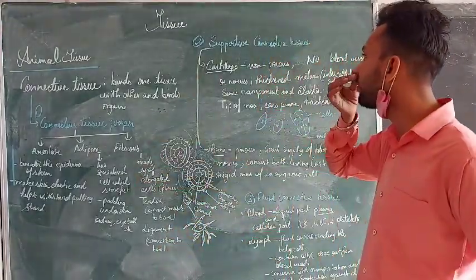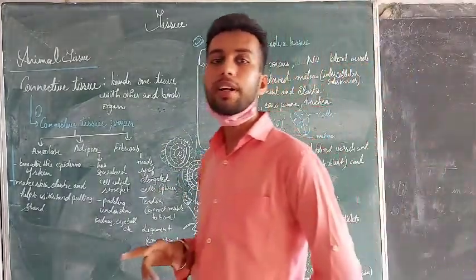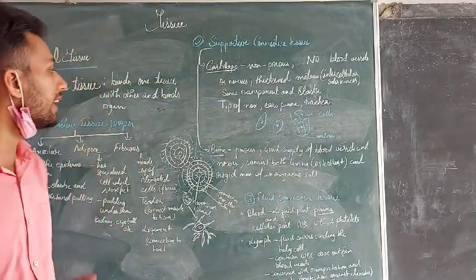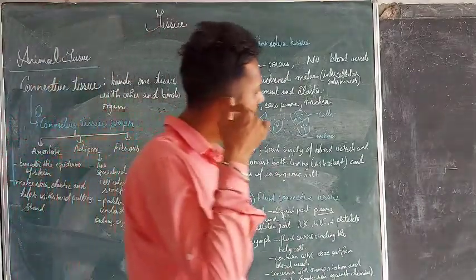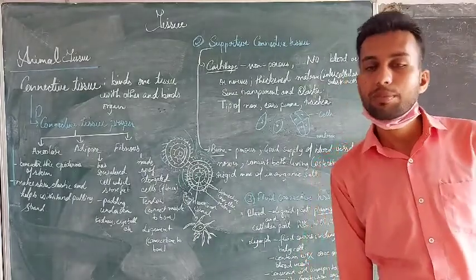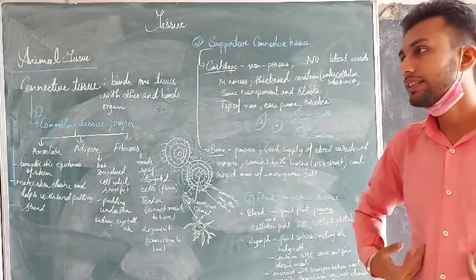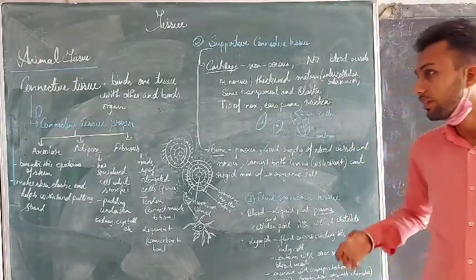Coming to the second part, which is the supportive connective tissue. Supportive connective tissue is also subcategorized into two parts: cartilage and bone. Cartilage, we all know the best example is the ear pinna, and bone, we all know the best example is our leg, our femur bone, our hand, our head, our spinal cord, or just the vertebral column.